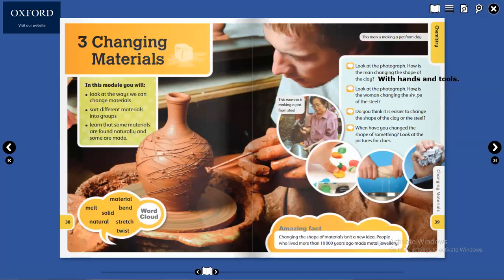Look at the photograph. How is the woman changing the shape of the steel? Here you can see in this picture, the woman is making a pot from steel.